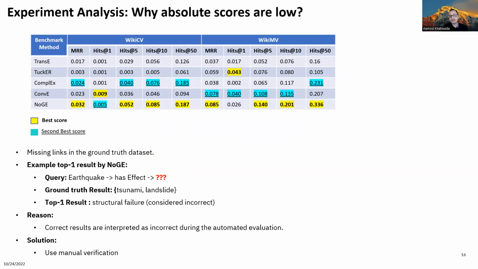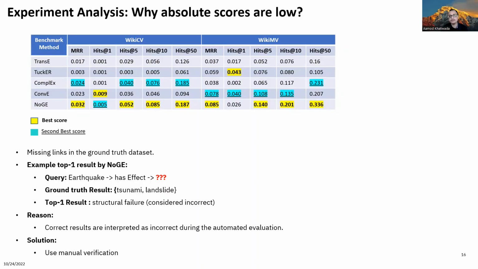To understand the reason behind the low absolute scores, we analyze the results by each technique manually. There, we observe that the techniques are performing better than what the metrics reported, but they are being penalized due to the incomplete ground truth. And note that it is impractical to create the perfect ground truth from incomplete knowledge graphs having a lot of sparsity.